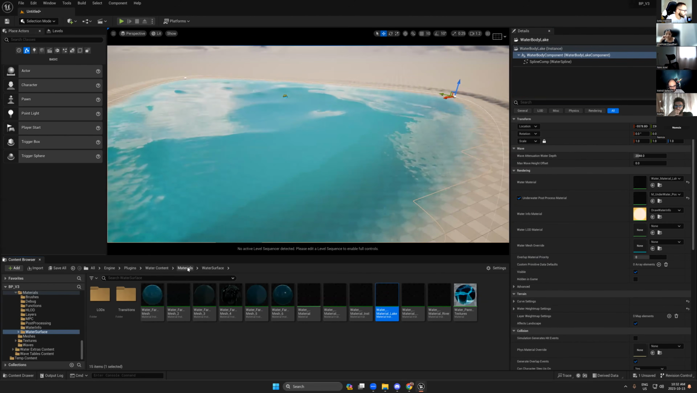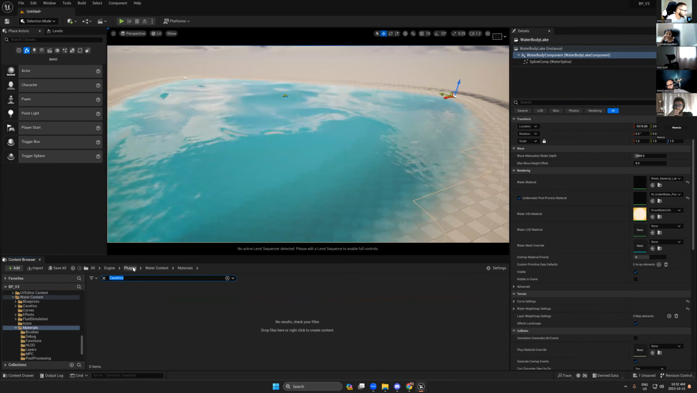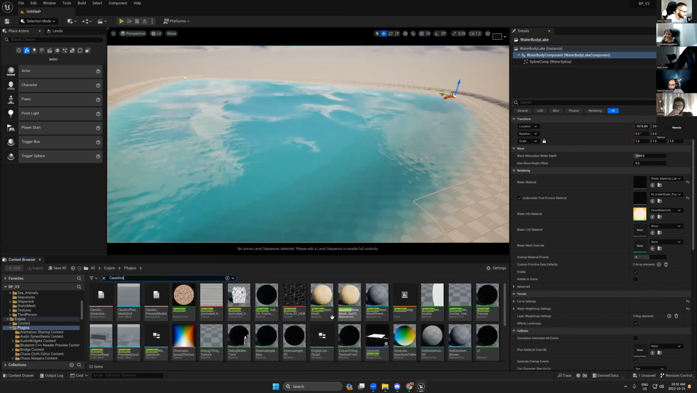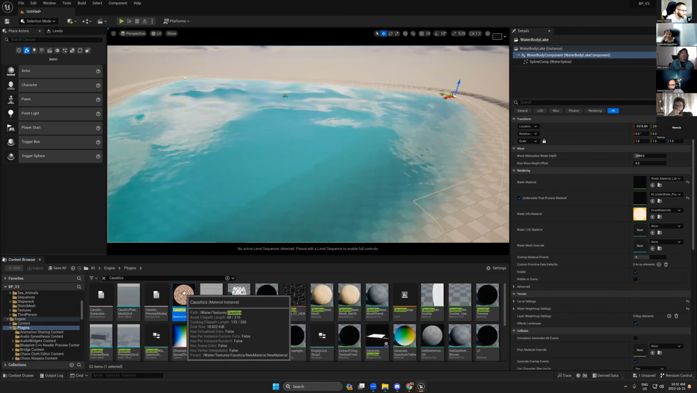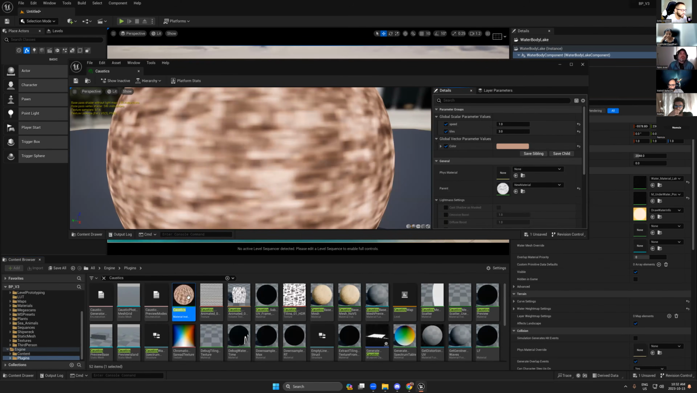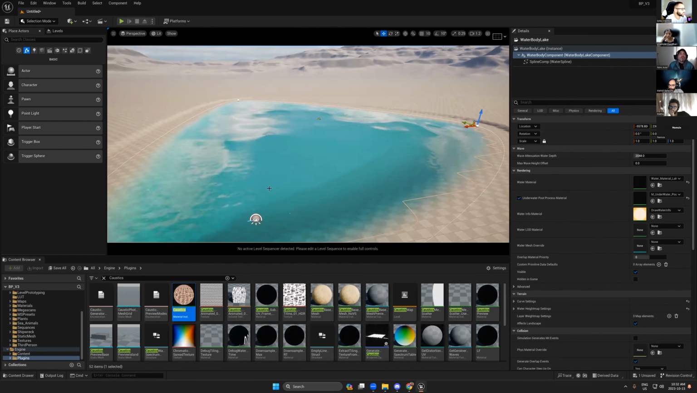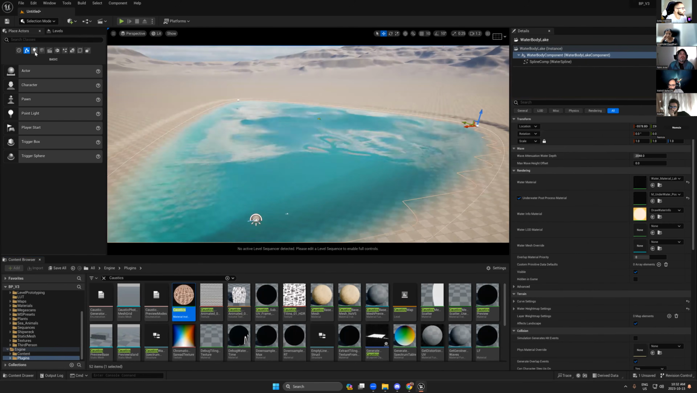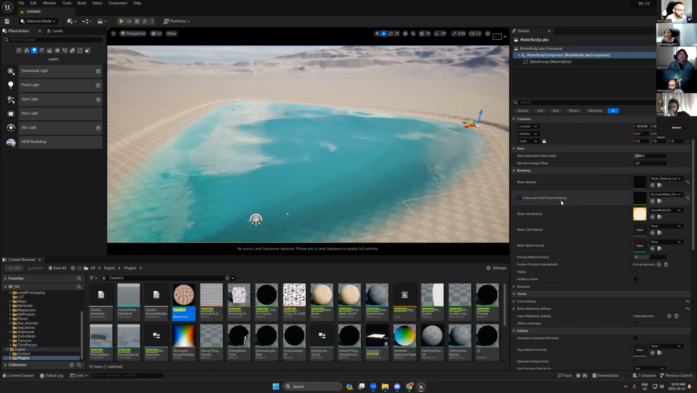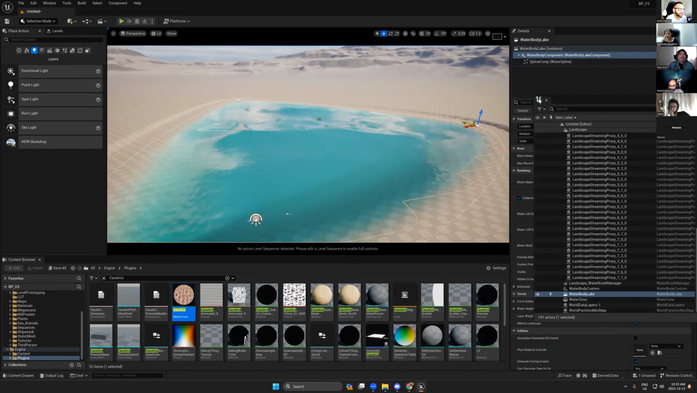So if we go back here and search for the caustics, we will find this caustics material. I edited on this caustics, but you will find the same caustics material. Okay, so why are we going to use this caustics material? Because simply when you have the directional light, I have this one, just drag it here.